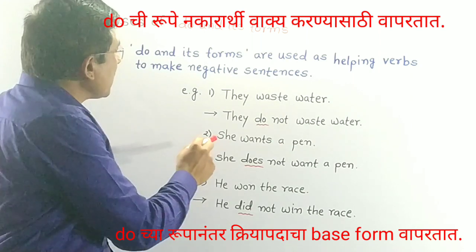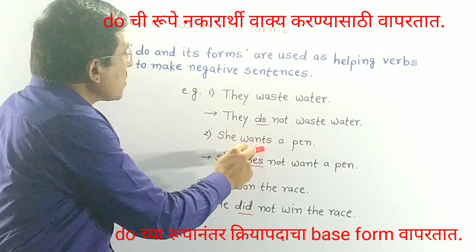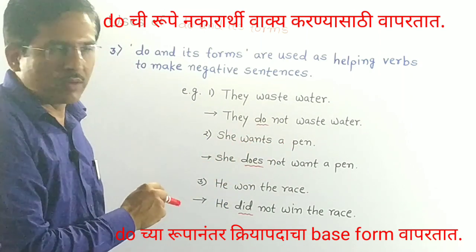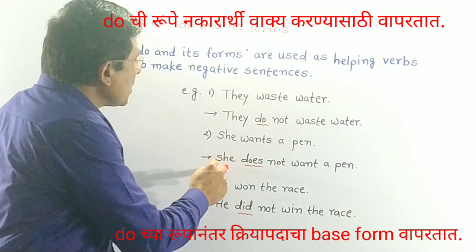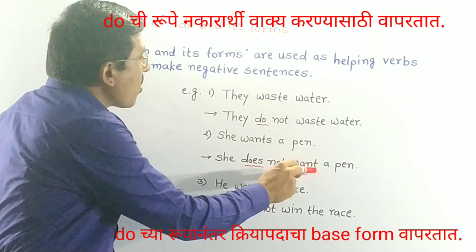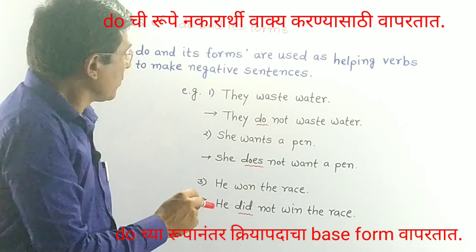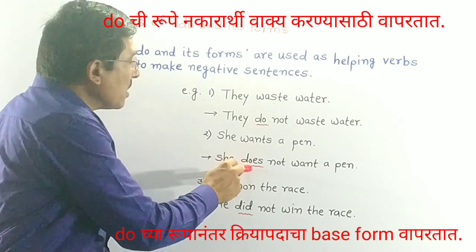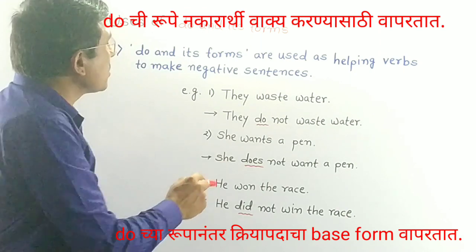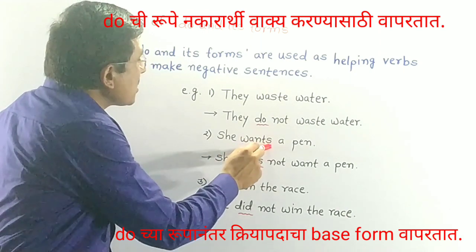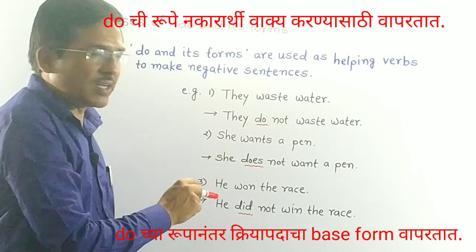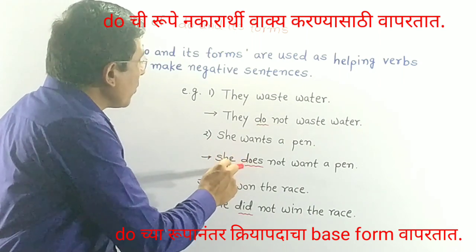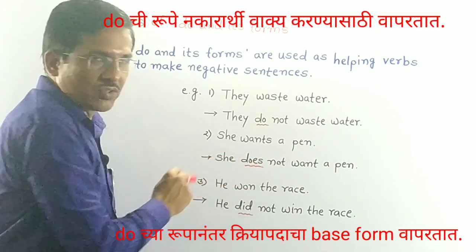In the second sentence, she wants a pen. To make it a negative sentence, she does not want a pen. We have used does here because there is an s suffix on want. So while making a negative sentence, we have used does here.